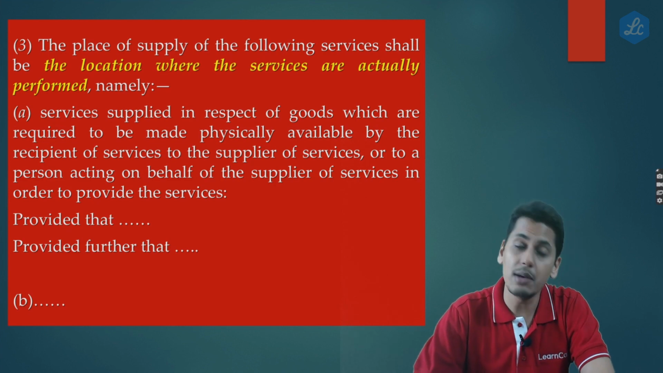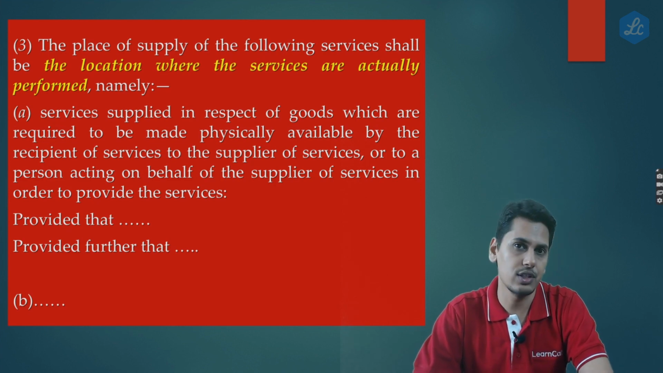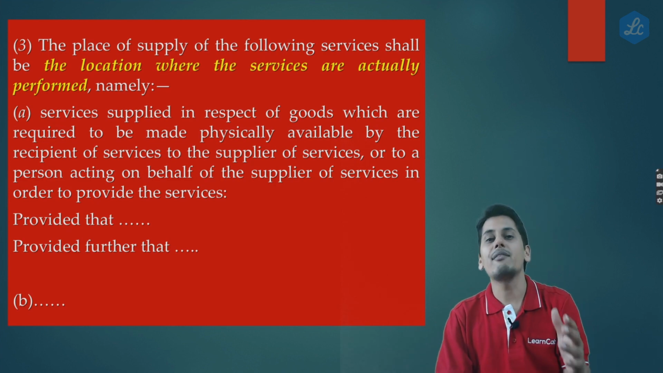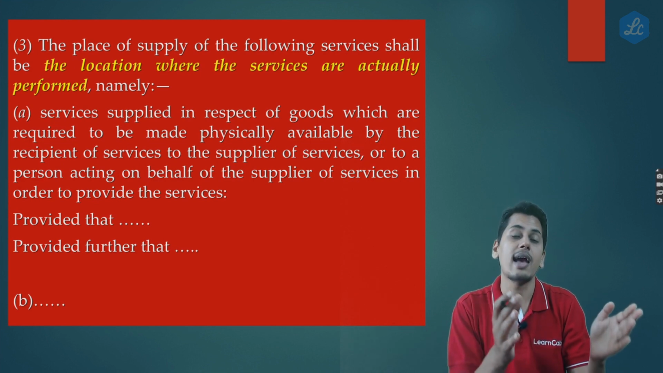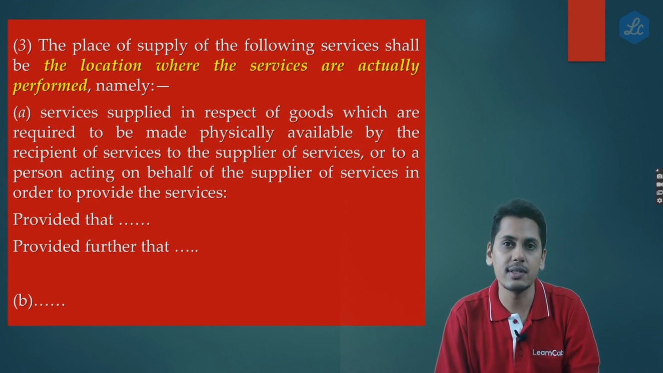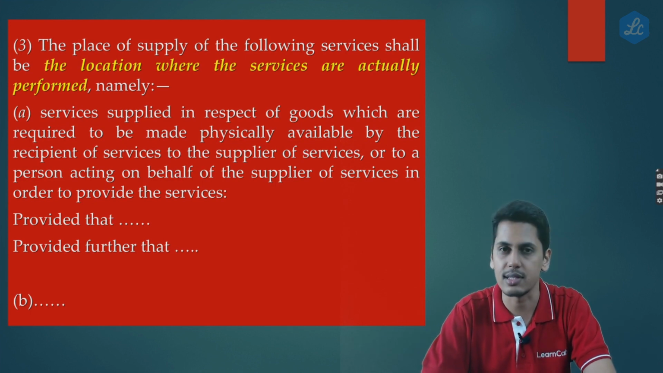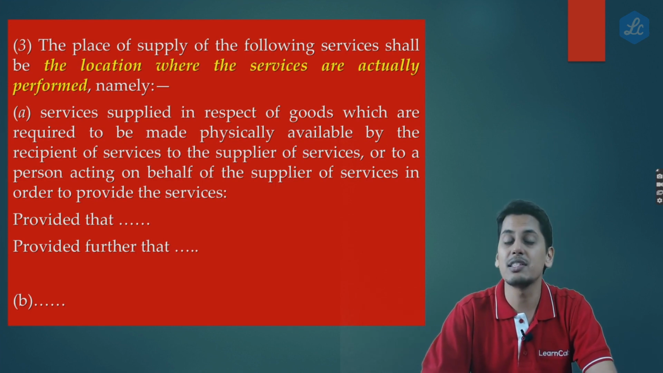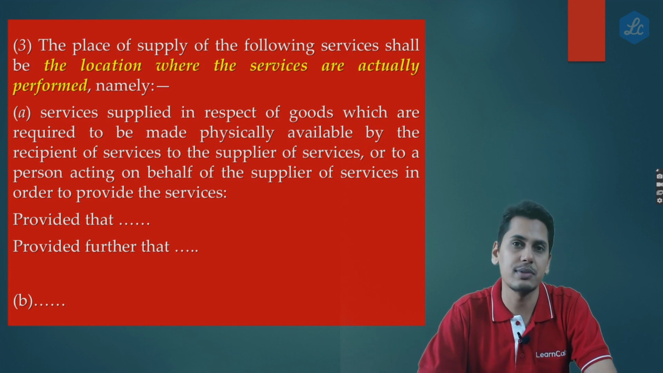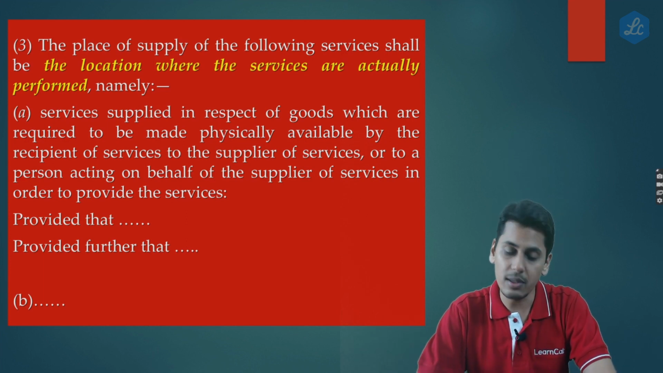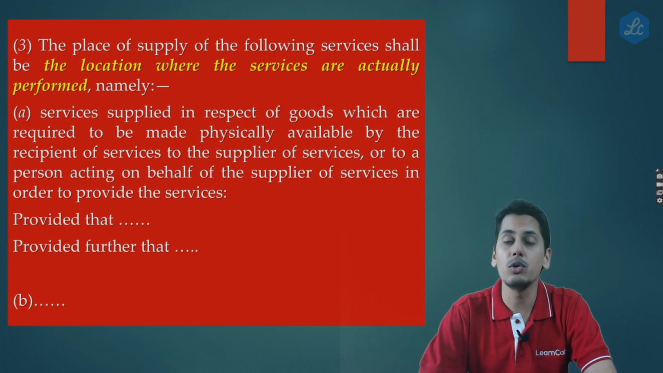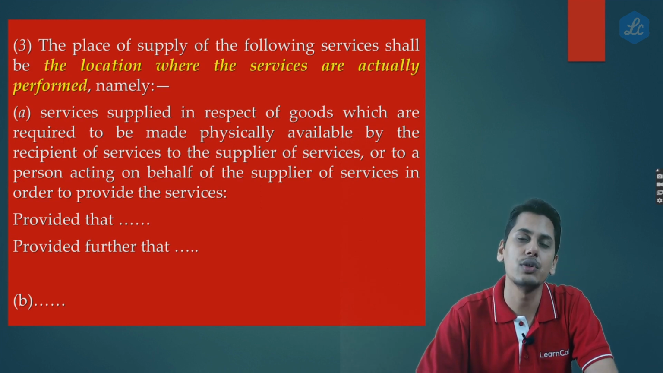Now whether our example is fitting into section 13 subsection 3, the answer is yes. You have a recipient of service who has to make the aircraft available to the supplier of service so that the supplier of service can provide maintenance, repair and overhaul services. So now friends, this is a case which is exactly fitting into 13 subsection 3 clause A. It is performance on goods. So what is the place of supply? The place of supply is going to be the place where the services are actually performed.